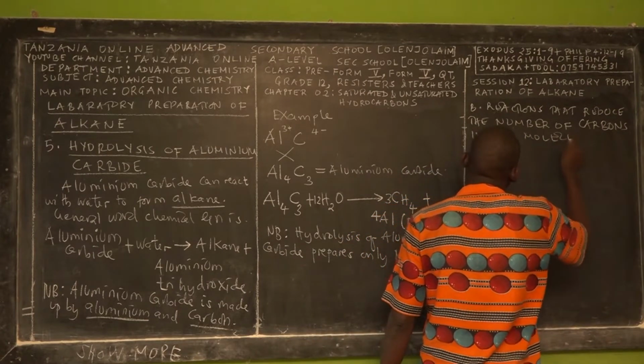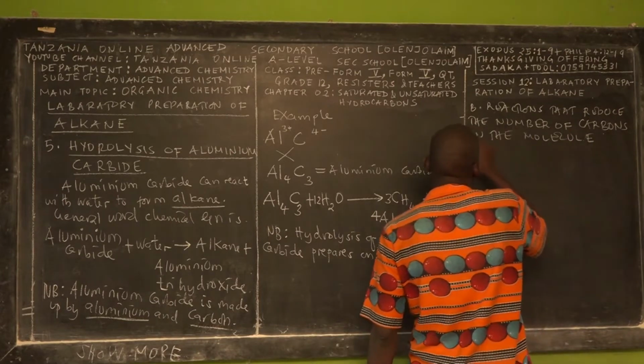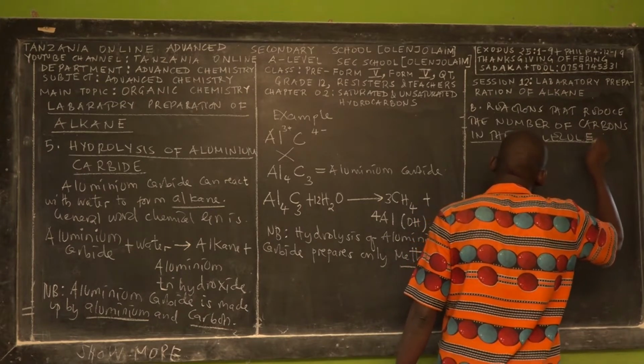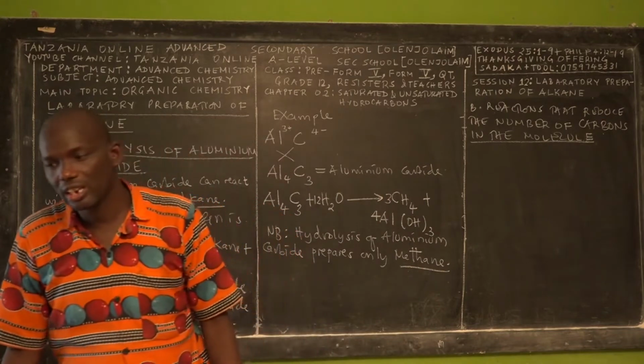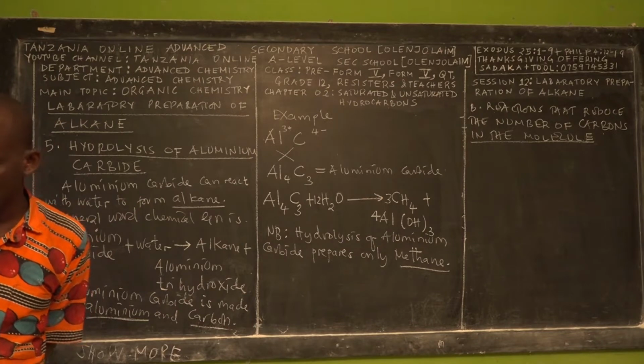The good news is this is only one method that can reduce the number of carbons. It can prepare alkane, but with a smaller number of carbons compared to the number of carbons in the compound. So this is a reaction which involves a decrease in the number of carbons.